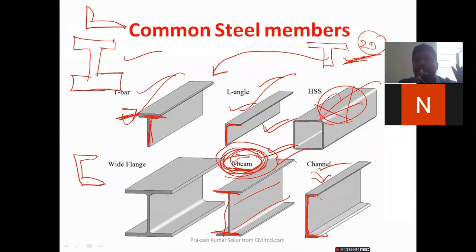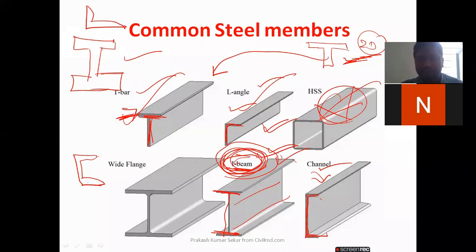Okay. So whatever I am showing here still now, the I-beam. Normally we know in the RCC structure, you will see only rectangular beams and circular columns. But if you observe in the steel structure, it is completely different. We have I sections, channel sections, T sections, angle sections, bars, flats, strips and also shafts, sheets and flats. We have different types. Now I will come to the I-beam.